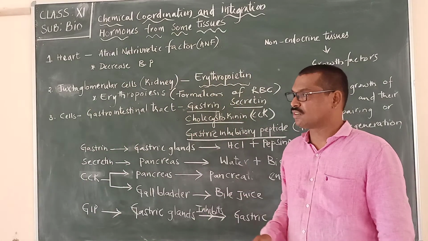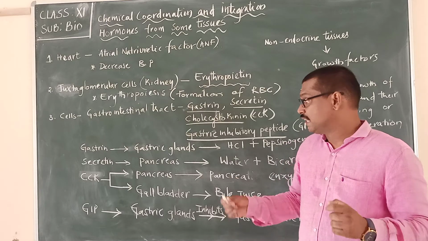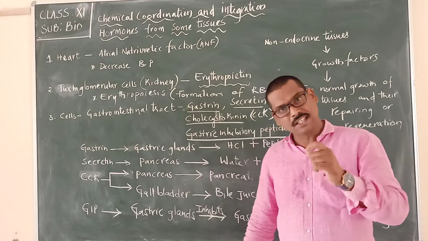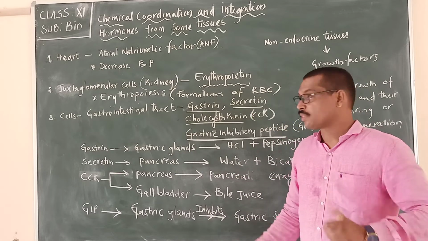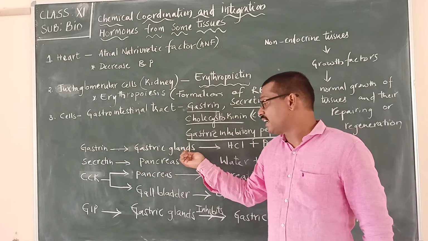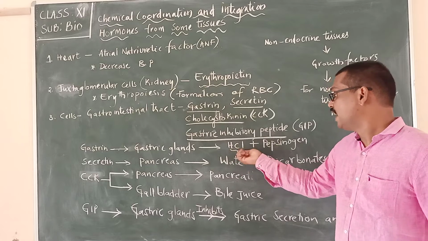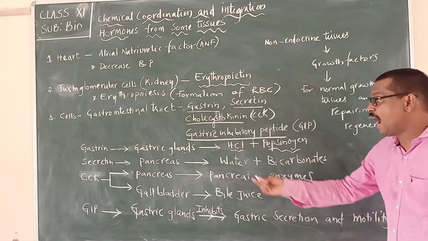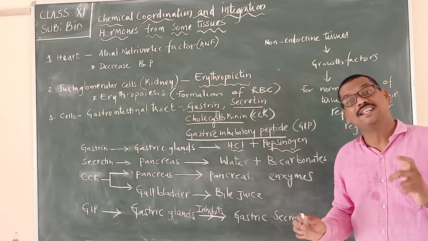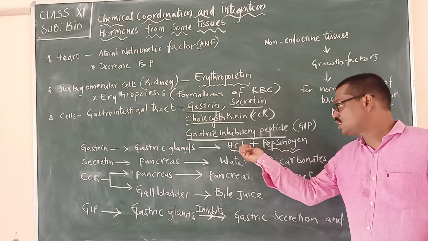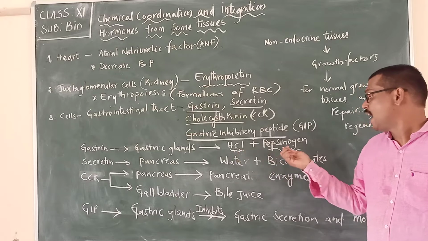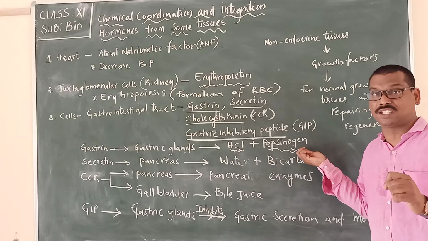Now let us see the first one, gastrin. Gastrin is a hormone that stimulates the gastric glands present in the digestive system. When gastrin acts upon them, the gastric glands are stimulated to produce HCl and pepsinogen, hydrochloric acid and pepsinogen, which are very essential in the process of digestion. These two are very important. One is an acid, hydrochloric acid, and the other is an enzyme which is produced in an inactive state.